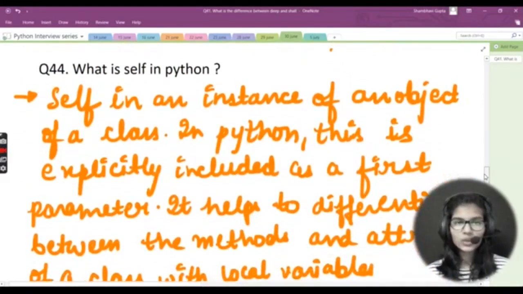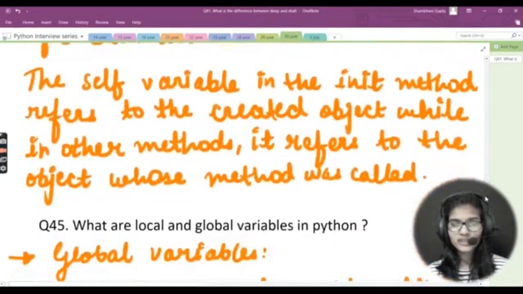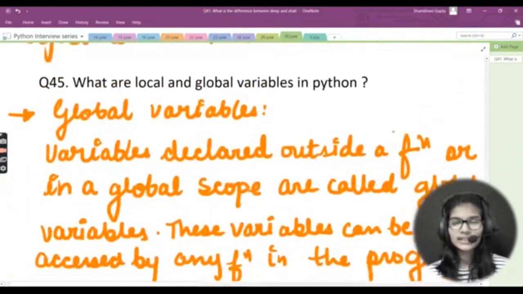Then we had seen what self is in Python. We had seen what the self in Python actually means. And then we had at last seen what local and global variables are in Python, right? So basically, I hope that you are very clear with all of these 5 questions, and the explanations, the answers, and all of these things are absolutely clear to you, right?